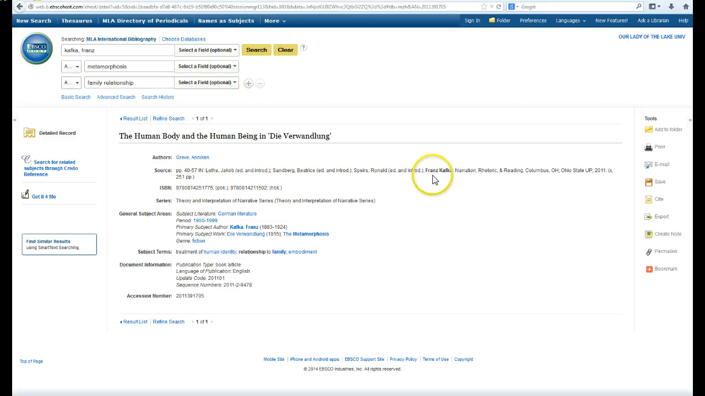It looks like it's a book because it gives me an ISBN number. It tells me that it's available in paperback. So there's a couple of things. If I wanted to get a hold of this book, because it does mention Franz Kafka, it does mention the Metamorphosis right here, there may be some information in here that I want to track down.